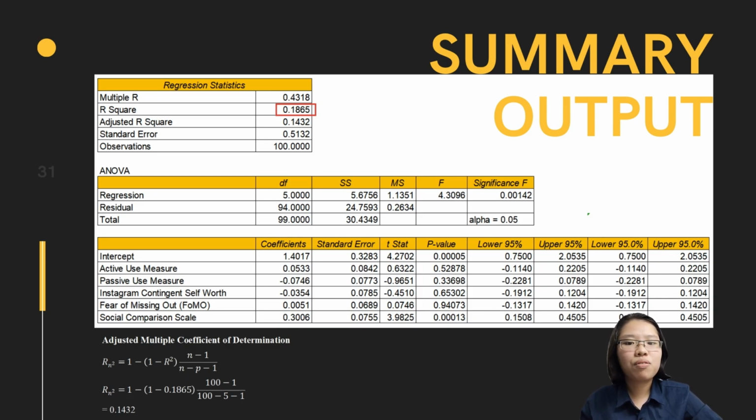Finally, based on the multiple regression model that we have built, R-square is 0.1865. Taken as a set, active use measure, passive use measure, Instagram contingent self-worth, fear of missing out, and social comparison skill account for 18.65% of the variance in the Center for Epidemiology Studies Depression Scale, CESD. Since the significance F value 0.00142 is lower than the alpha 0.05, this multiple regression model is statistically significant. That's all for me.